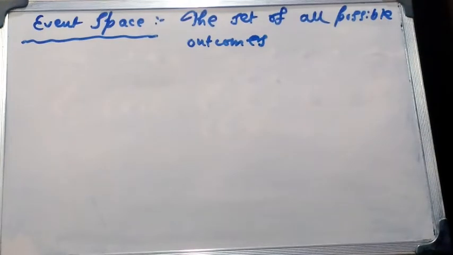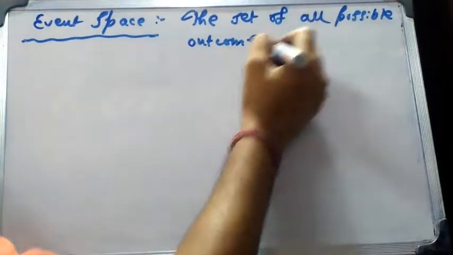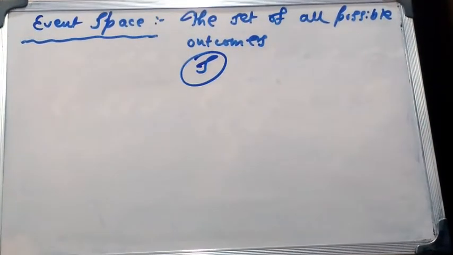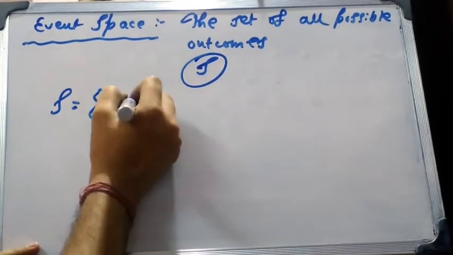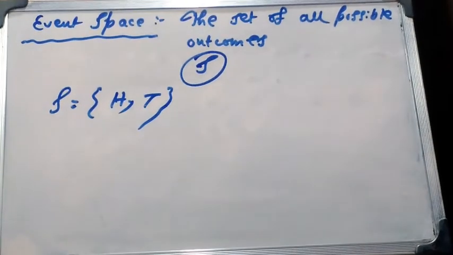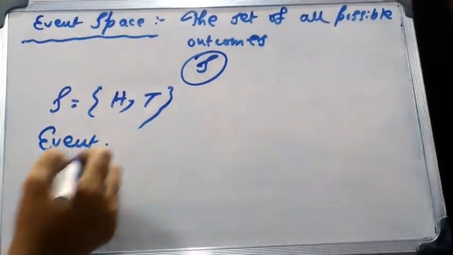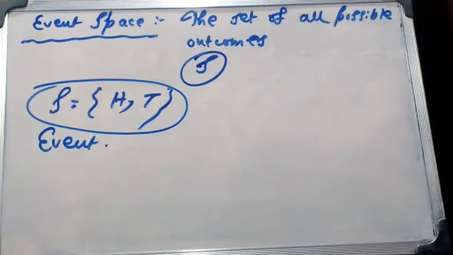Now, what is an event space? The set of all possible outcomes of a random experiment E is said to be an event space. It's denoted by S. For a coin toss, the set S is equal to {head, tail}. This is the event space for a coin toss, and each outcome of the random experiment is called an event. That means each element of an event space is called an event. So for a coin toss, each outcome, head or tail, is an event.